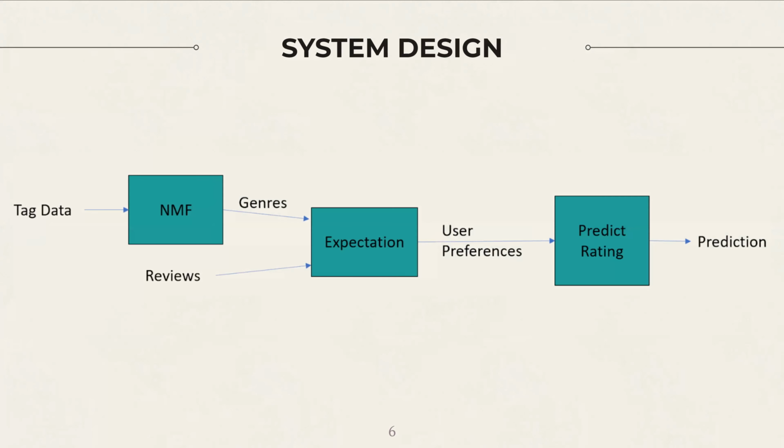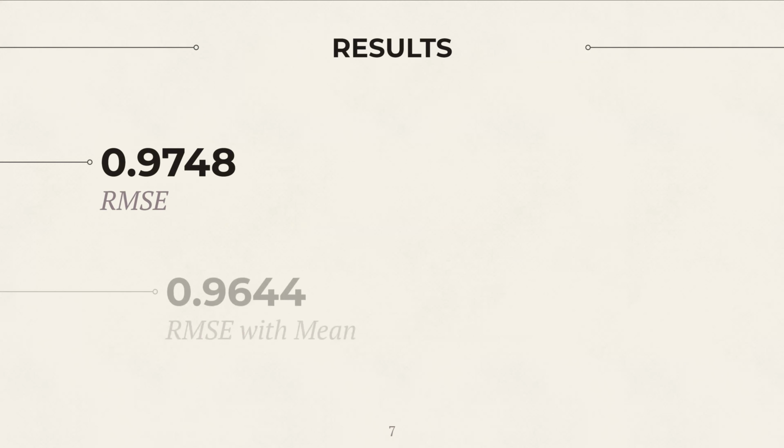overall rating. We tested our algorithm on over 1,000 movies and 200,000 reviews from a MovieLens rating dataset, with an 80% training and 20% testing split. To evaluate our system, we used the root mean square error, or RMSE, which is a common metric in collaborative filtering problems. Initially, our RMSE was 0.9748, but the RMSE when we simply predicted the mean was 0.9644.